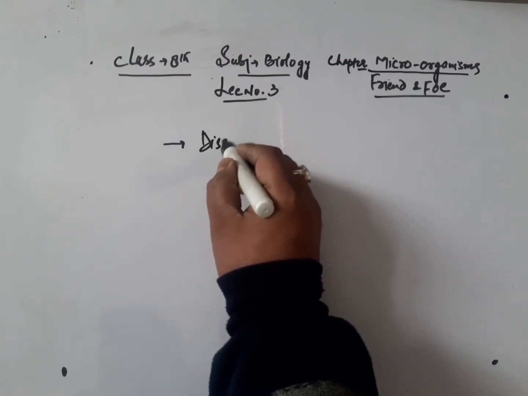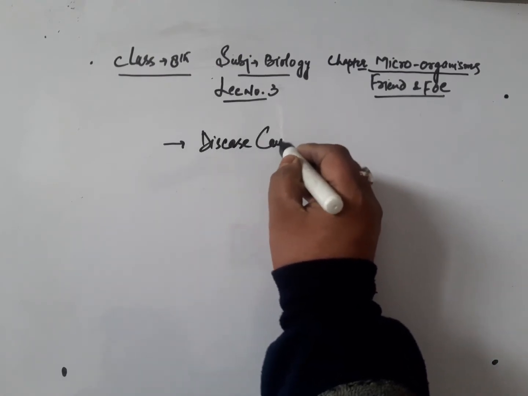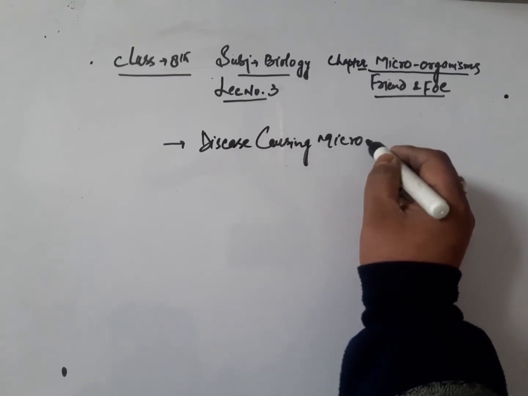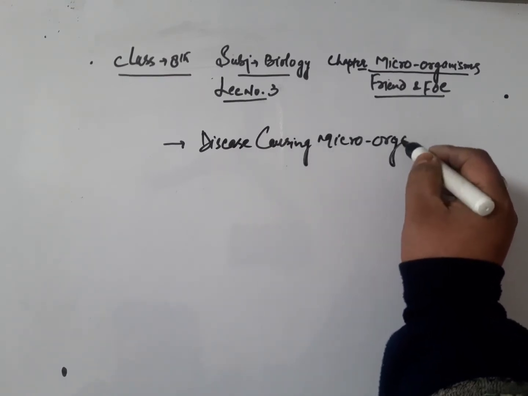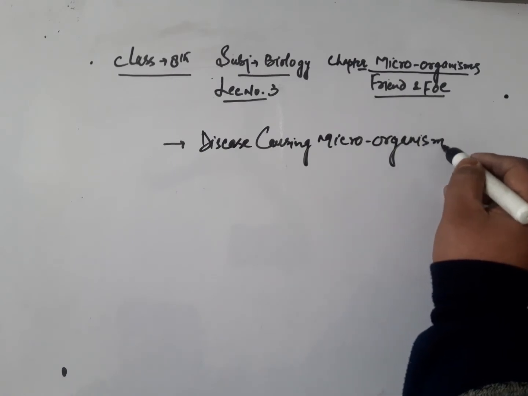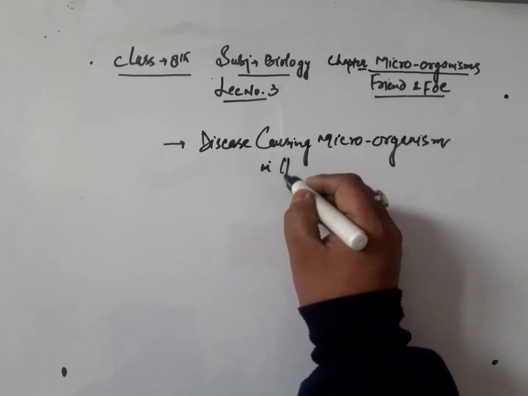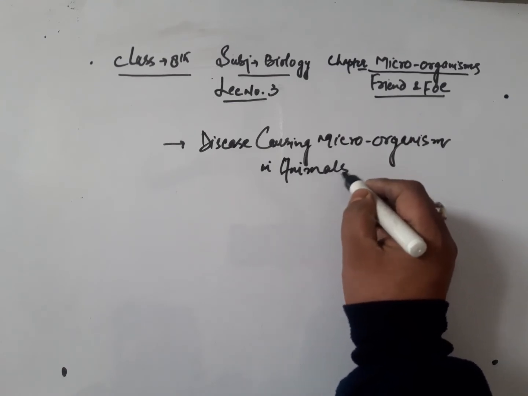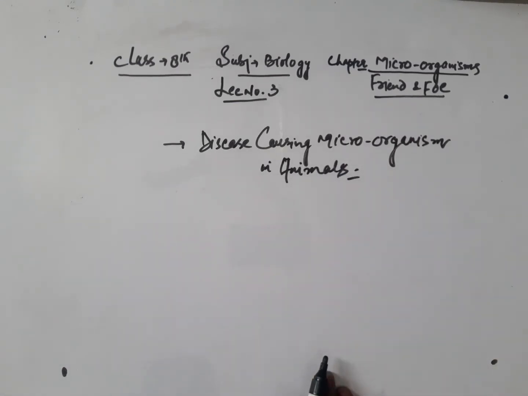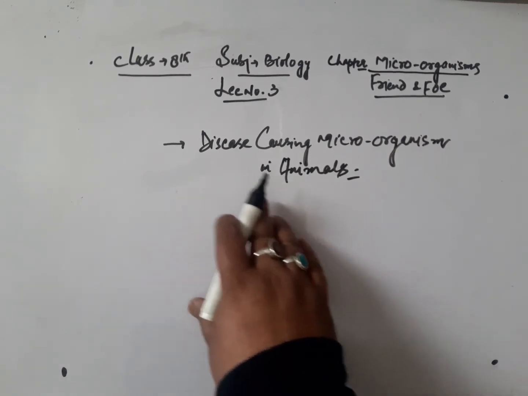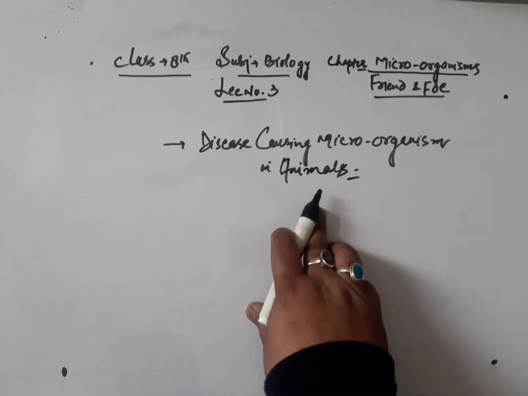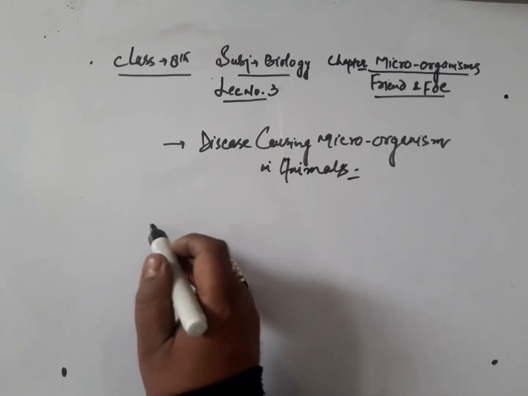Now today we are going to discuss disease causing microorganisms in animals. Just like microorganisms cause disease in humans, in the same way they also cause disease in animals as well as in plants. First we will discuss disease that's caused in animals.